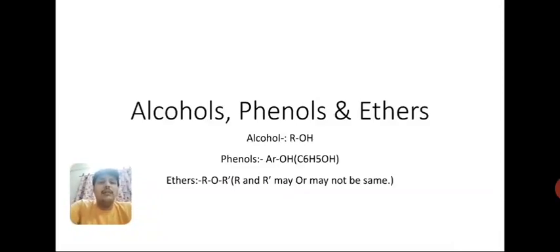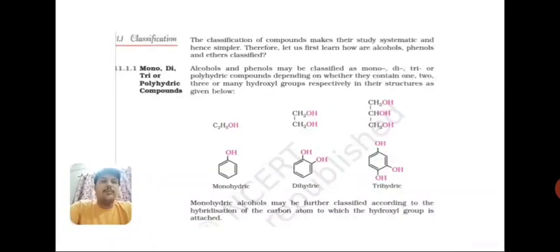Maybe one R may be aromatic also, that means aryl is possible instead of one R, right? Clear? So this is the introduction part of alcohols, phenols and ethers. These are the forms by which we can separate them into alcohols, phenols and ethers. Now students, after this introduction there is a classification, like the classification of haloalkanes and haloarenes.